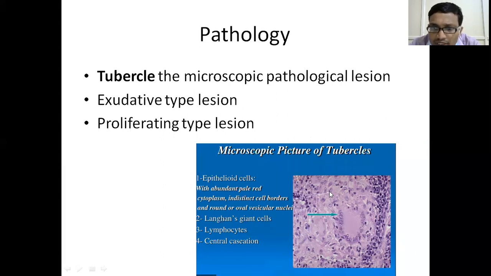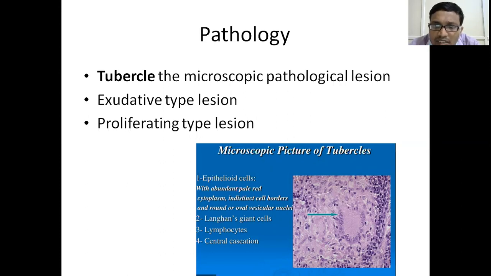What is an epithelioid cell? We have to describe all. We have to see this picture to tell it is tuberculosis. In this picture, there should be epithelioid cells. If you look at this, it is a large cell with abundant cytoplasm, and the nucleus is vesicular, I mean dotted like. So the cytoplasm is abundant, the nucleus is vesicular, and the margins are not that distinct, indistinct margins. So this is an epithelioid cell.